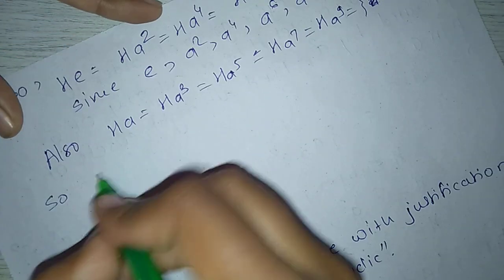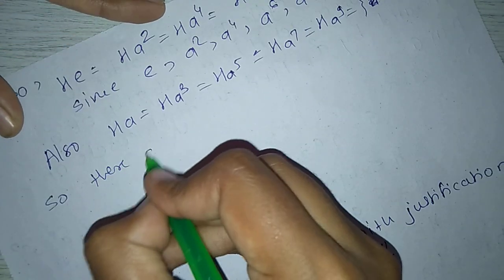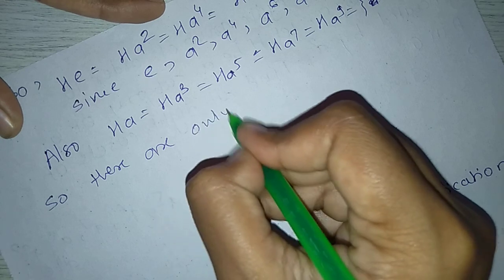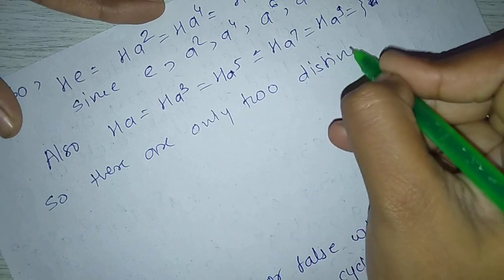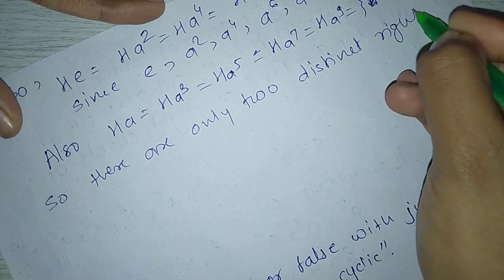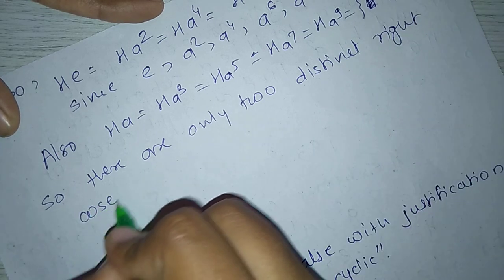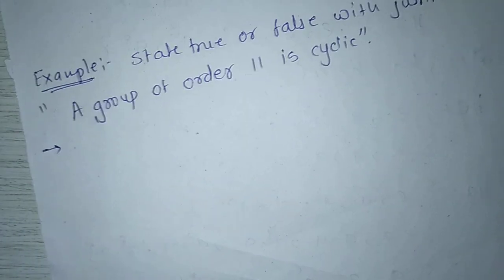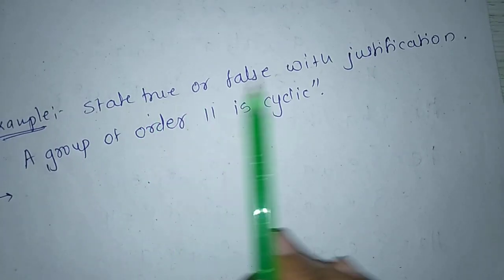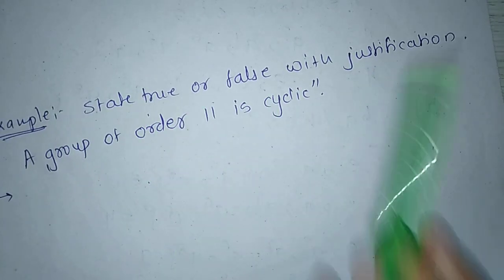So there are only two distinct right cosets of H in G.